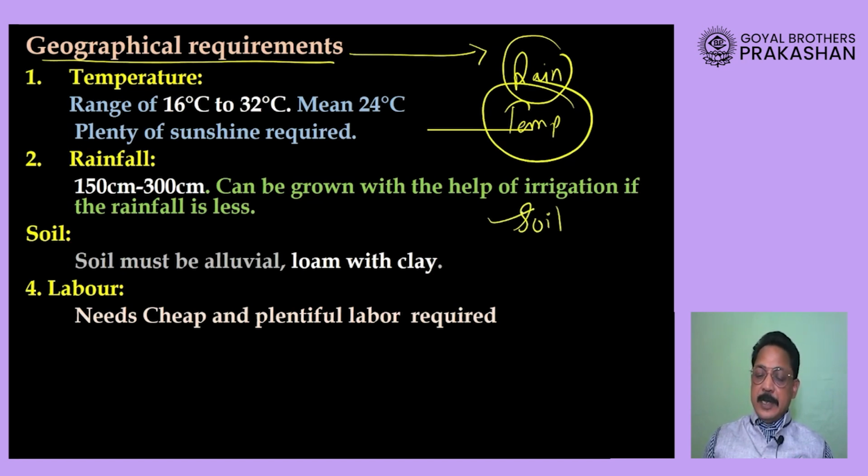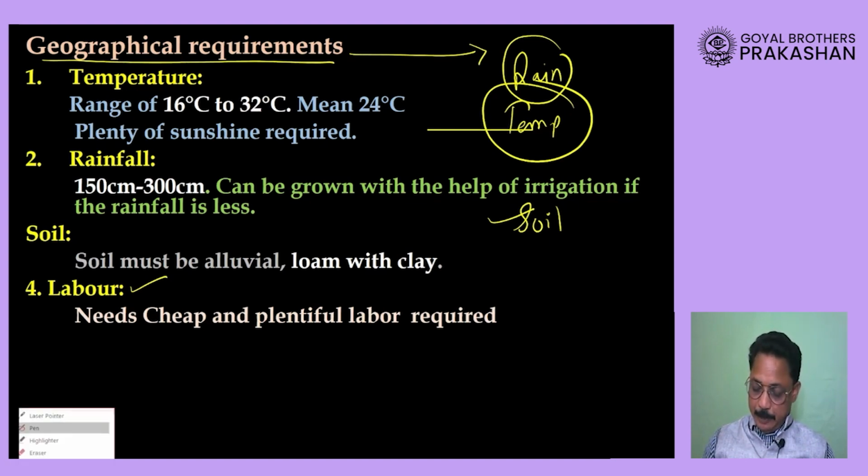These are the three main geographical requirements. Labor is another requirement, but when we talk about geographical, we are basically talking about rainfall, temperature, and the soil required for growth of any crop.